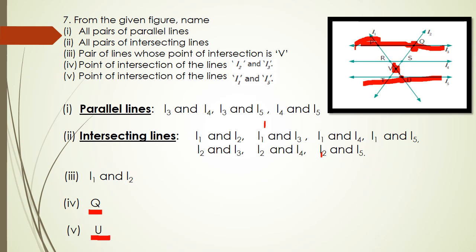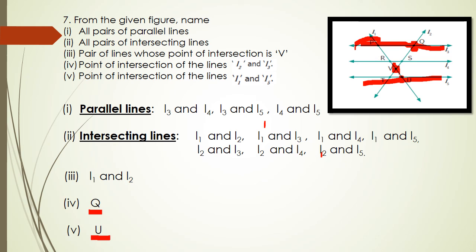Third question. Pair of lines whose point of intersection is V. L1 and L2 intersect at V. So the pair of lines is L1 and L2, because L1 and L2 intersect at V. Okay, next one.